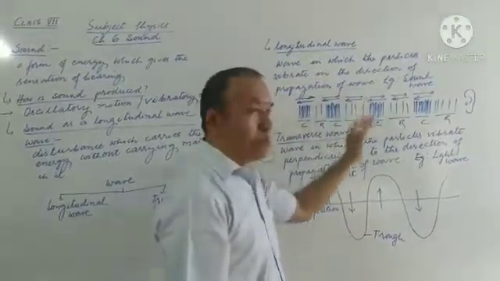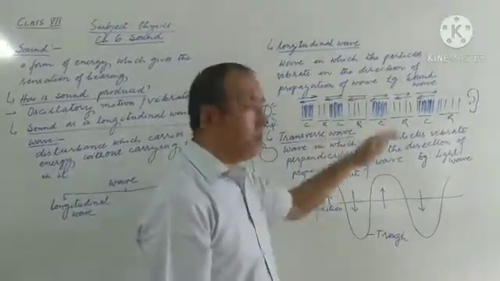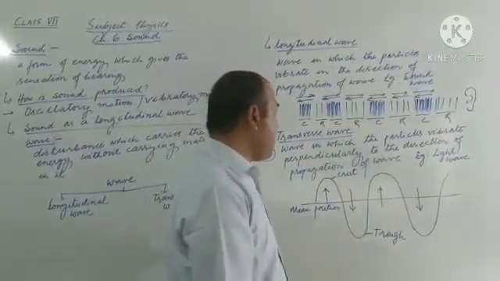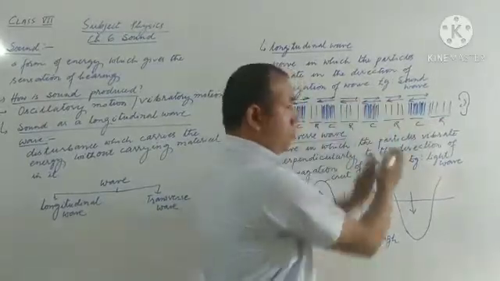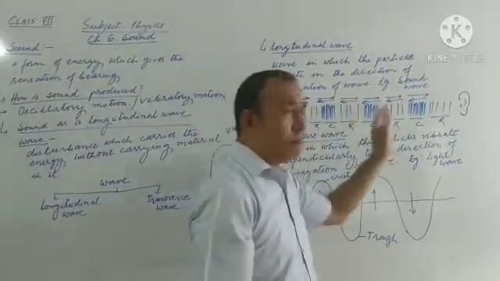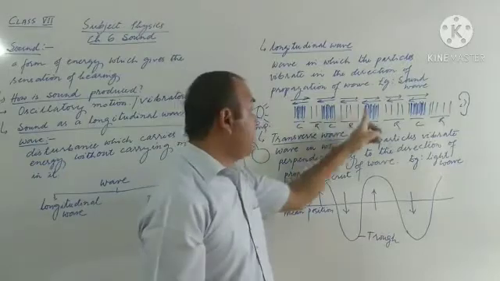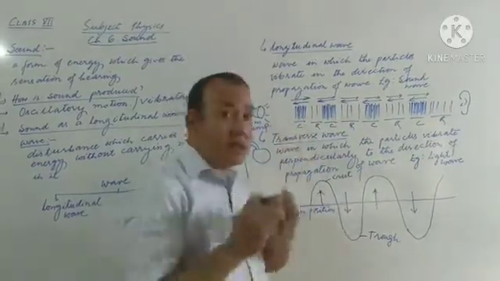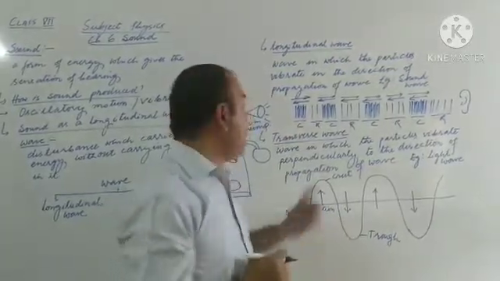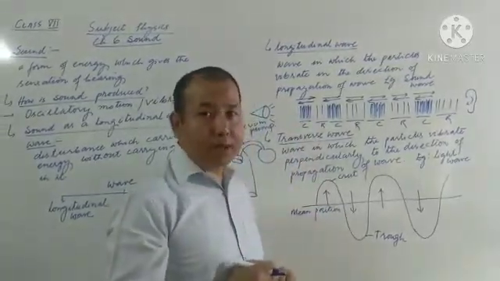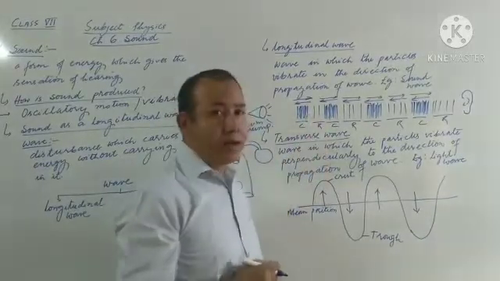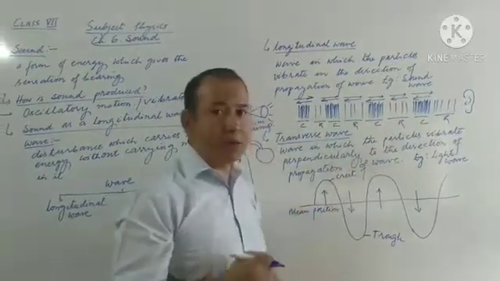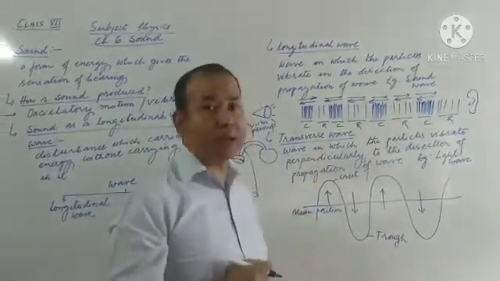In this way, the region where the air particles have come closer and increased the density is called compression, and wherever the density of air is low during the propagation of sound, that region is called rarefaction.